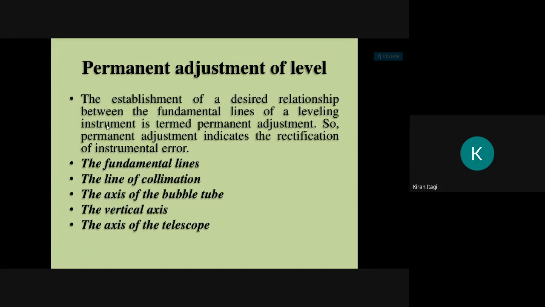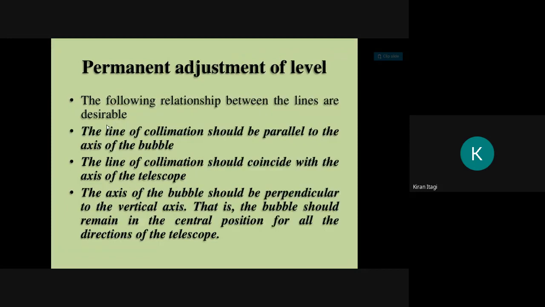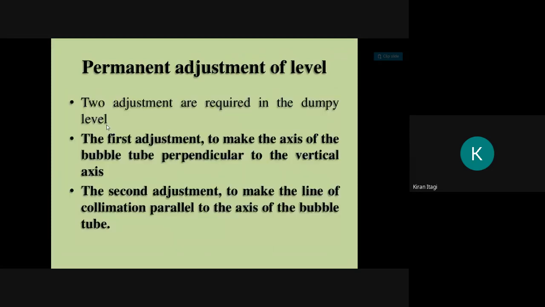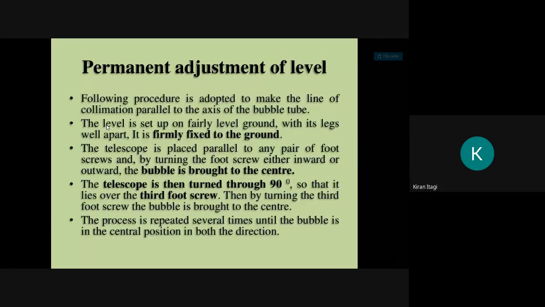Okay. Just remember these points, and these all are permanent adjustments. If there are any errors, these are all done by the companies, the ones who do the repair things. Okay.